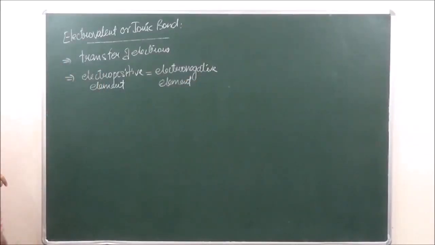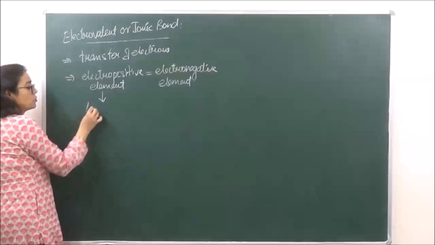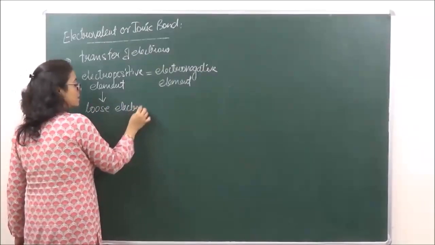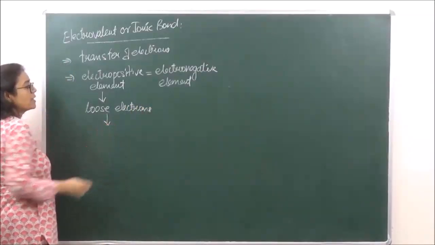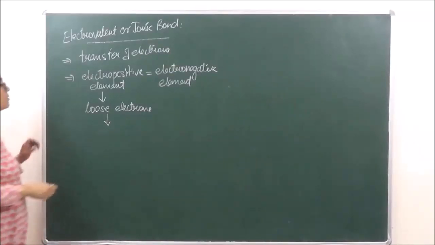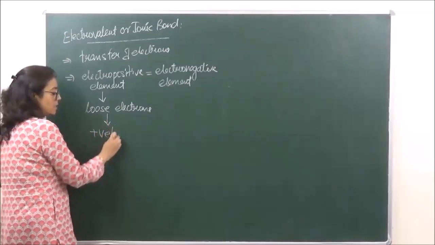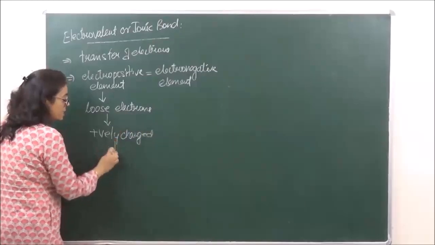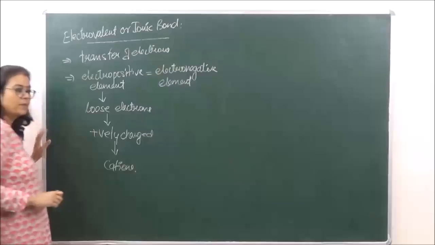Right? What is an electropositive element? Electropositive element means that it has a tendency to lose electrons in order to complete its octet, and such electropositive elements, when they lose electrons, form positively charged ions, and these positively charged ions are known as cations, right?